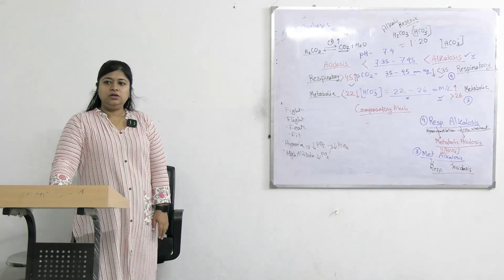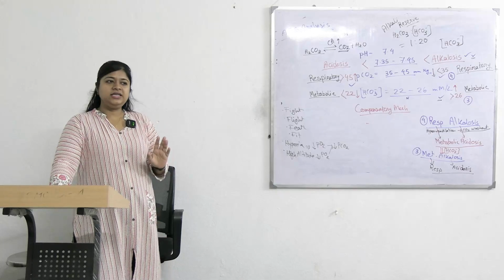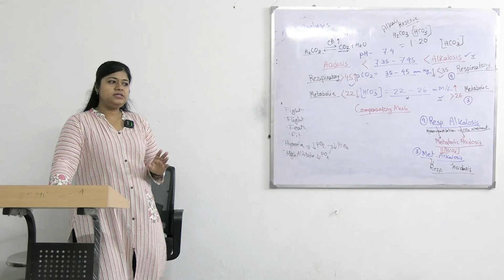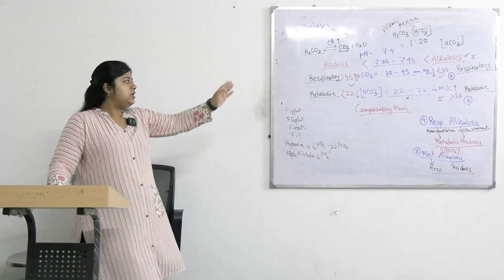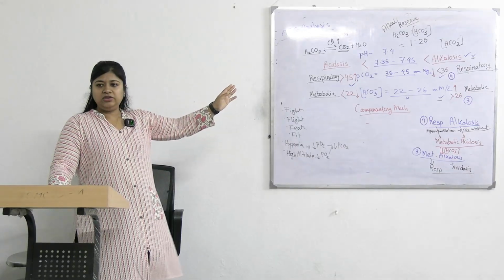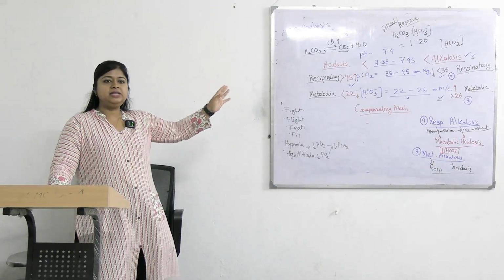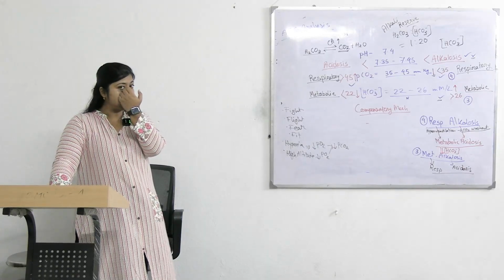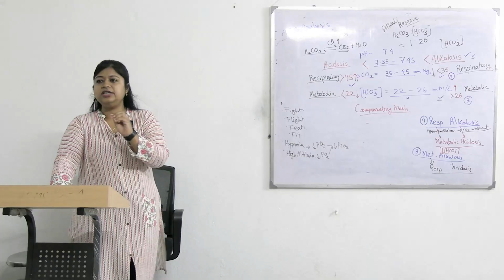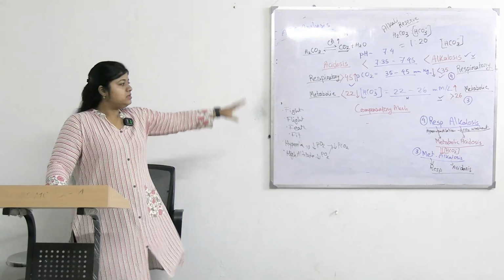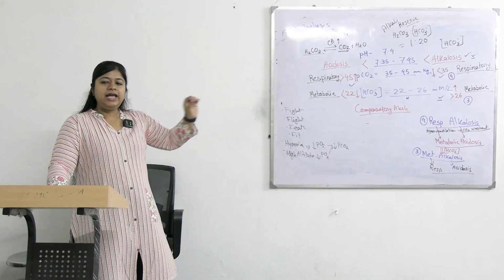In a partially compensated state, যদি দেখা যেত যে the pH is near to 7.45, suppose the given pH is 7.48, with such a value